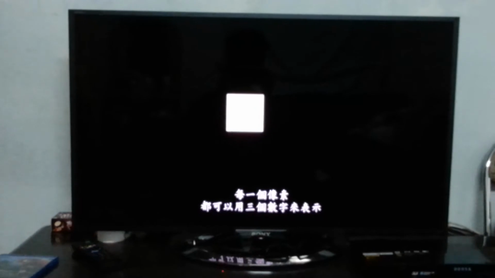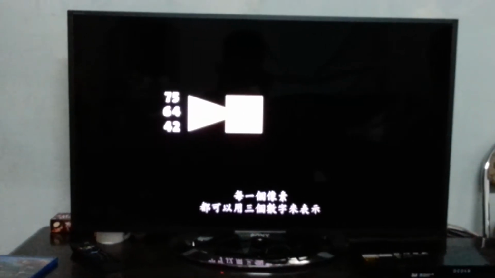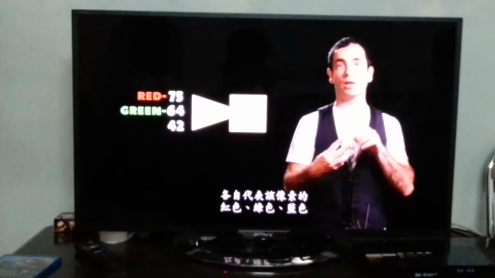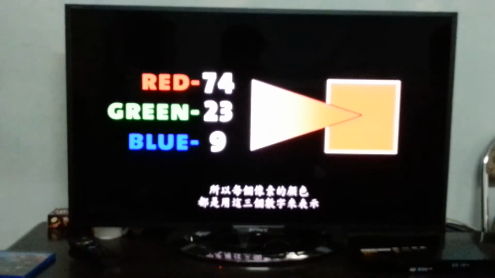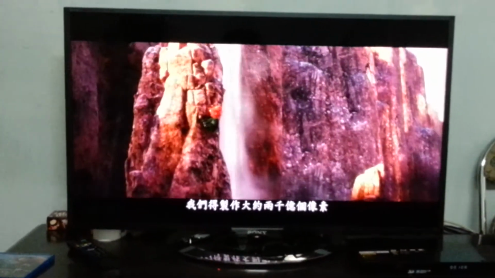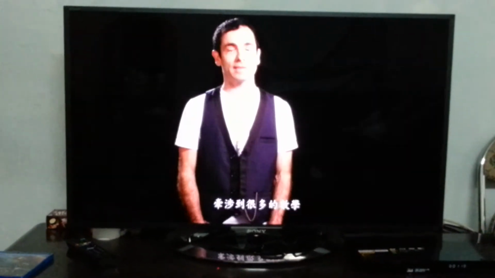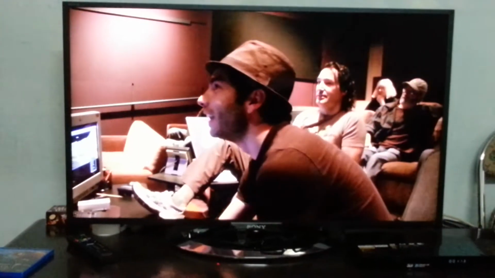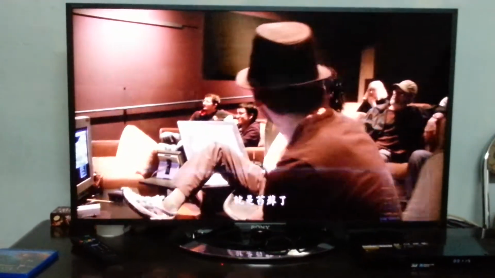So each of these pixels is described by 3 different numbers, which specify the red, green, and blue colors for that pixel. So all colors in every single pixel are these 3 numbers. So for us to make a film, we have to direct almost 200 billion pixels, and that's a lot of mathematics.